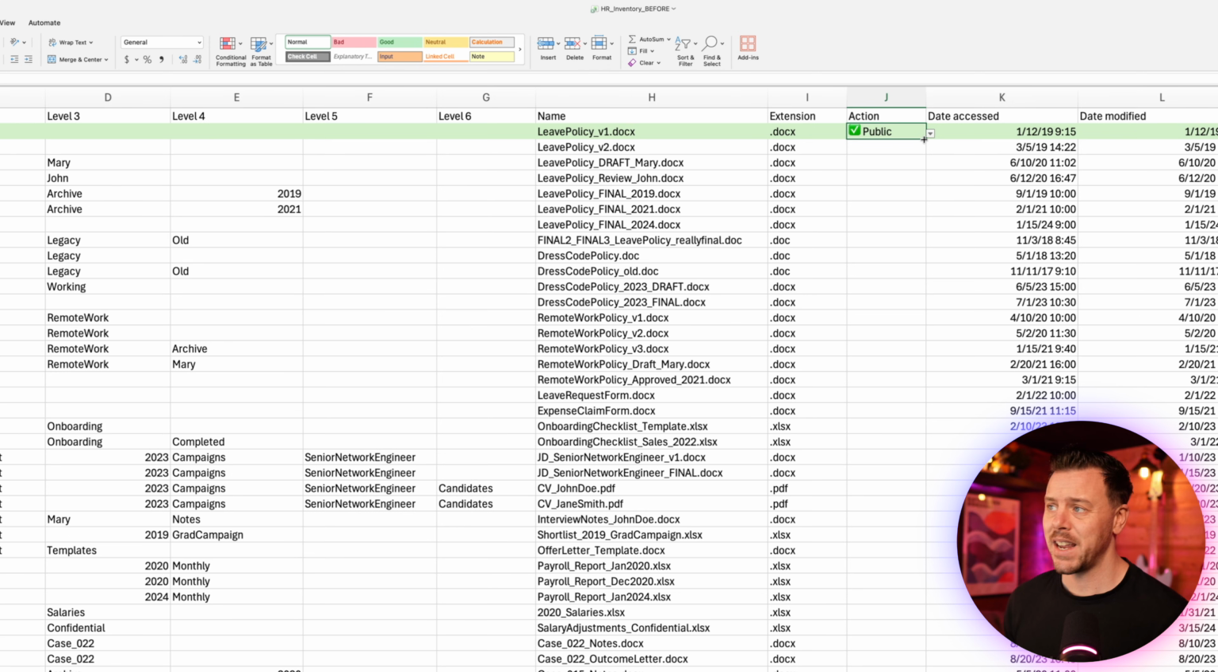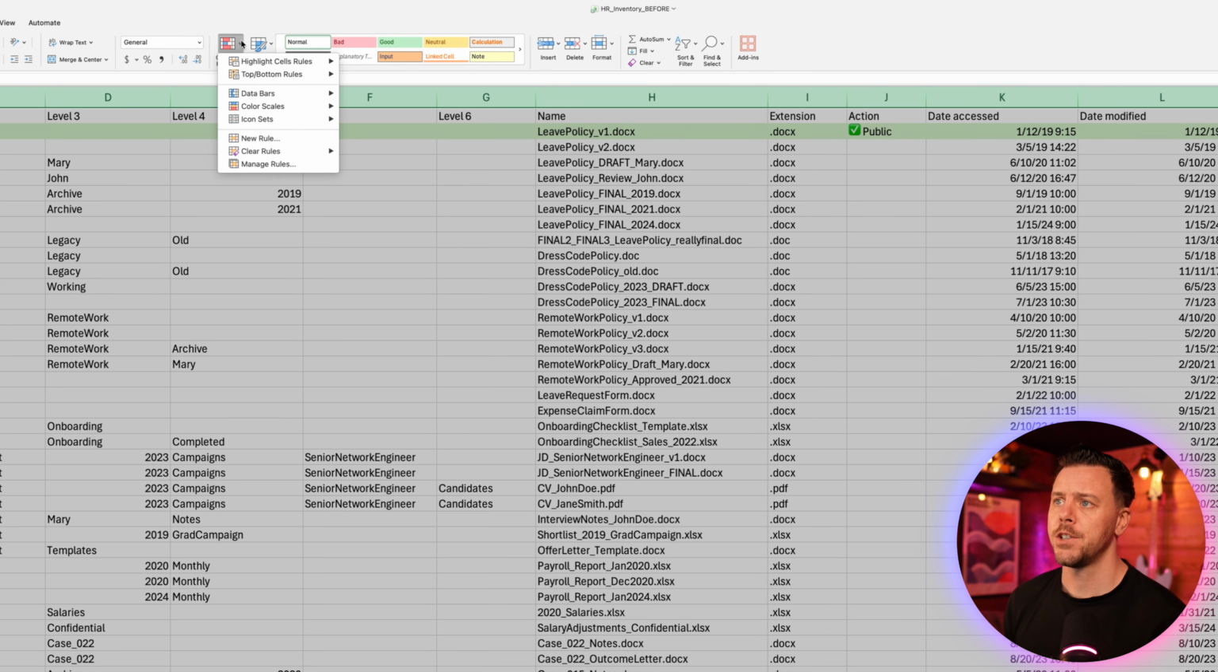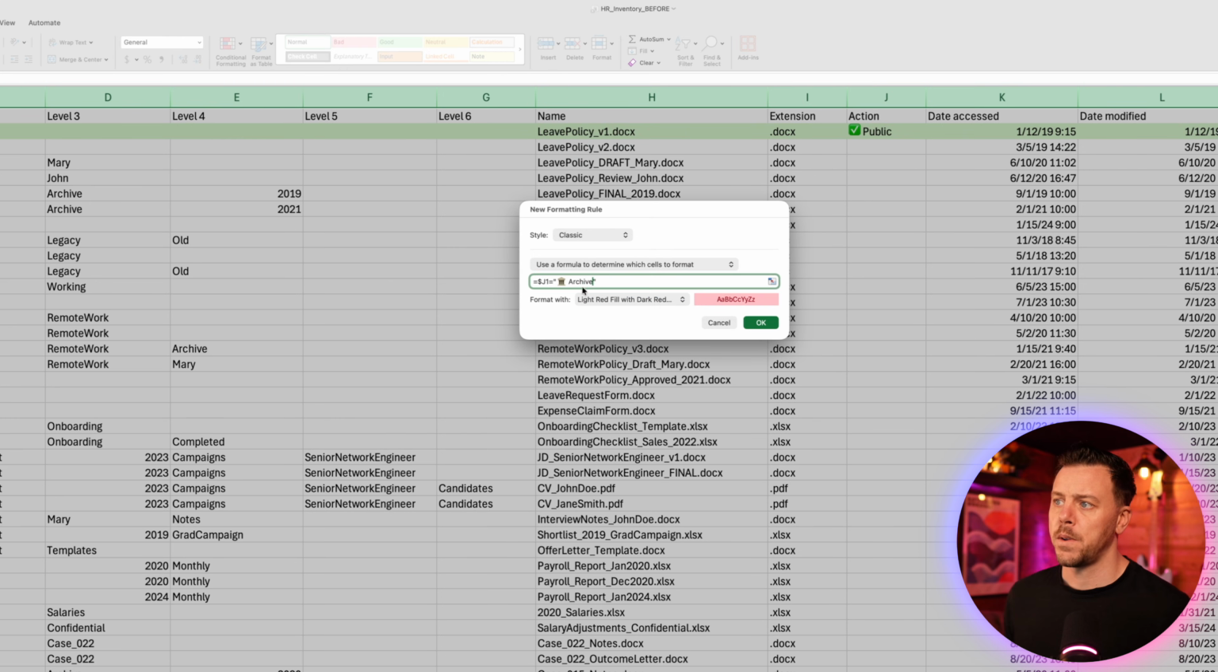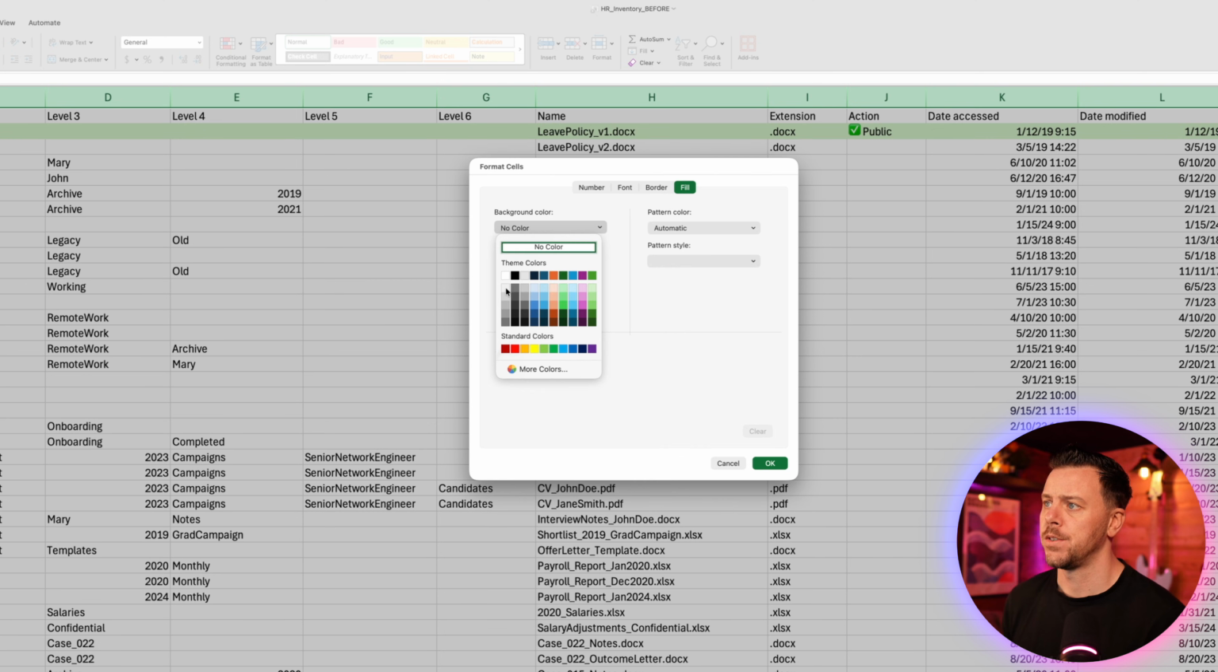So I'll do the exact same, and I'll just use different background colors for the different content. So we'll do one more. Again, I'll select the entire sheet, conditional formatting, new rule, go to classic, and we'll choose a formula. You just want to pop in whatever it is you're selecting. So we're going for archive this time. And again, I'll choose custom format. And for the fill, I'm going to choose a gray color.